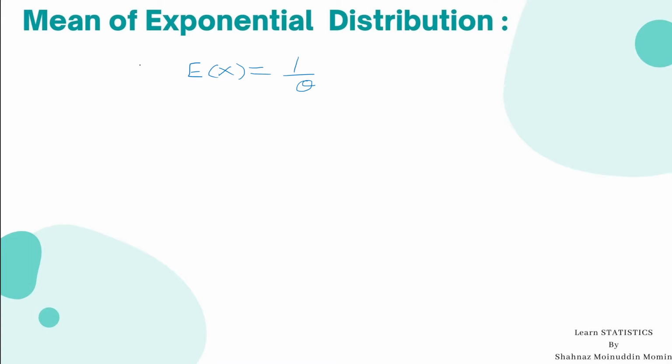Therefore, the mean of an exponential distribution with parameter theta is 1 divided by theta, where theta is the parameter of exponential distribution. From this equation, we see that the parameter and mean of exponential distribution are reciprocal of each other. If theta is the parameter, then its mean is 1 upon theta.